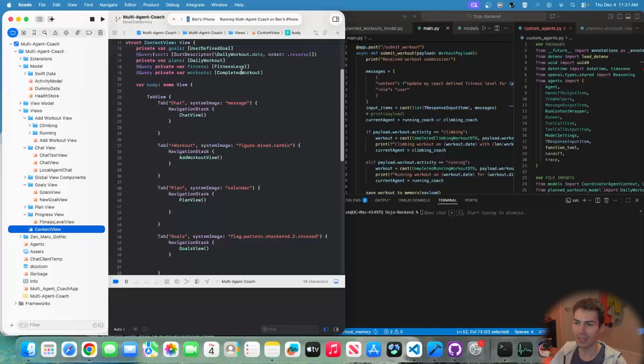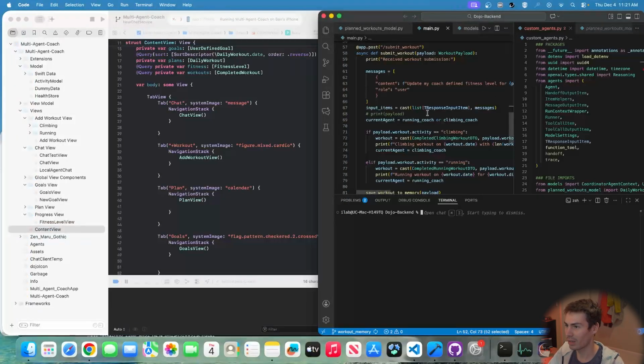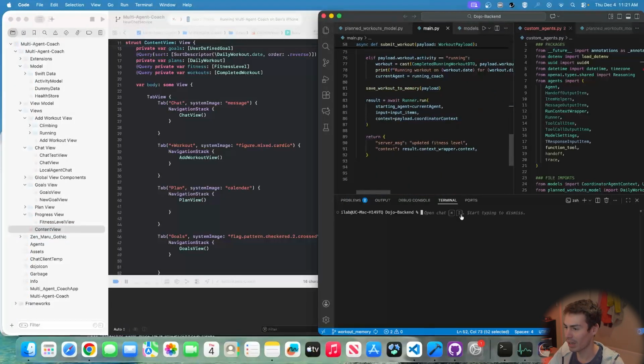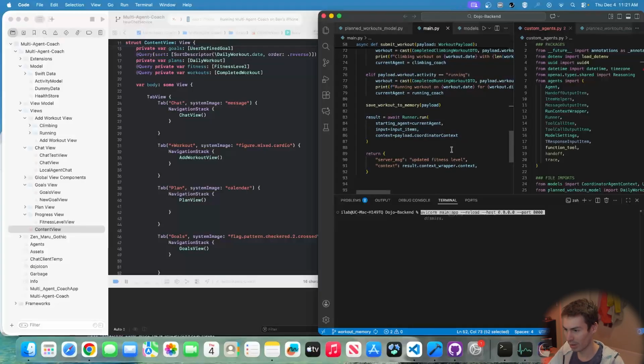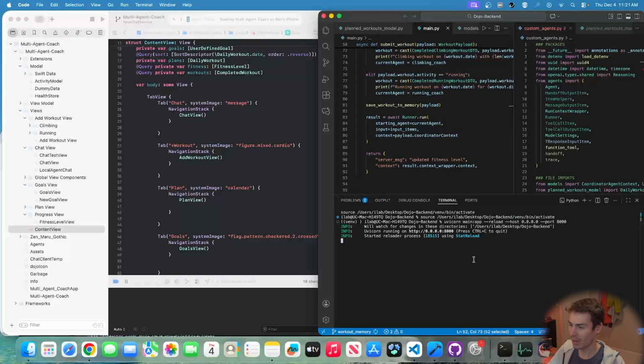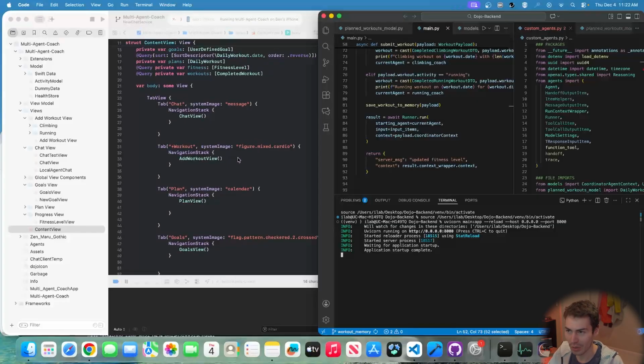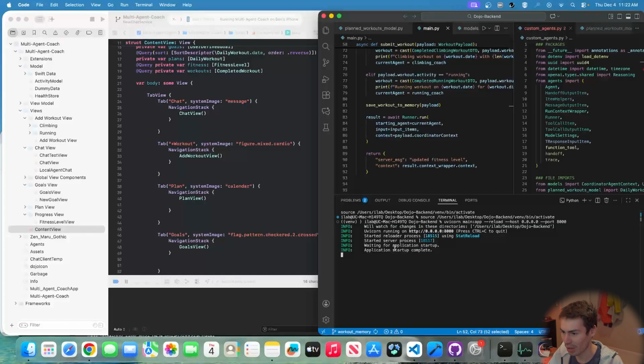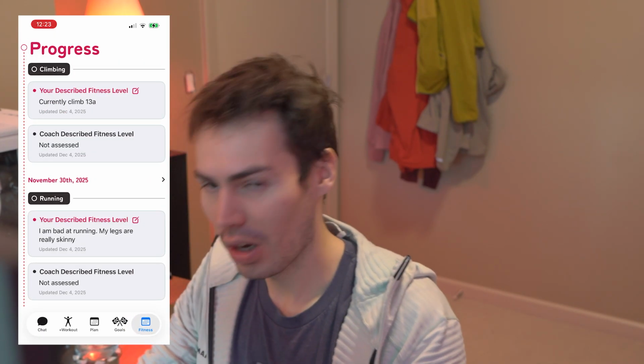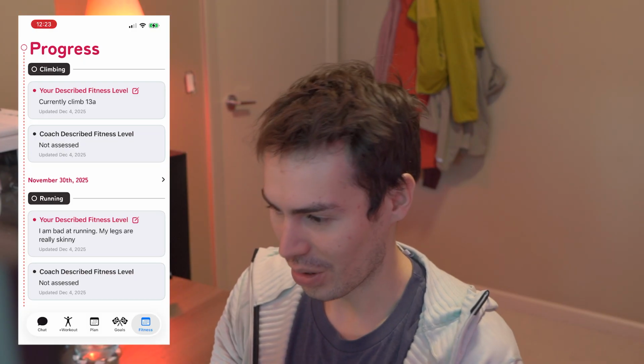Basically, the client is just this iOS app, and on the back end, it's just a FastAPI server. I'm going to run this locally. Okay, server started. I'm running this just on the computer right now, but I've also got this deployed on Google Cloud Run, so it'll work anywhere, but it's a lot easier to show the logs running it locally here.